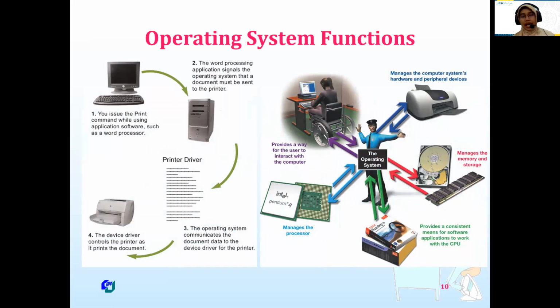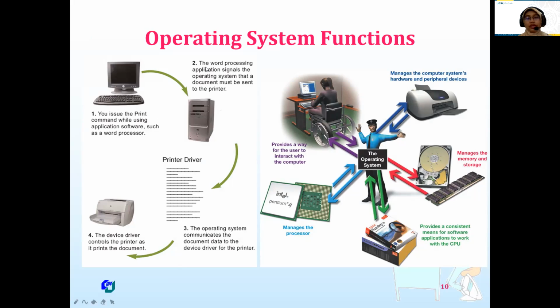This is the illustration. The operating system is like the manager, not manager but CEO. We can check, for example, we want to print something. We give a print command while using application software such as a word processor.